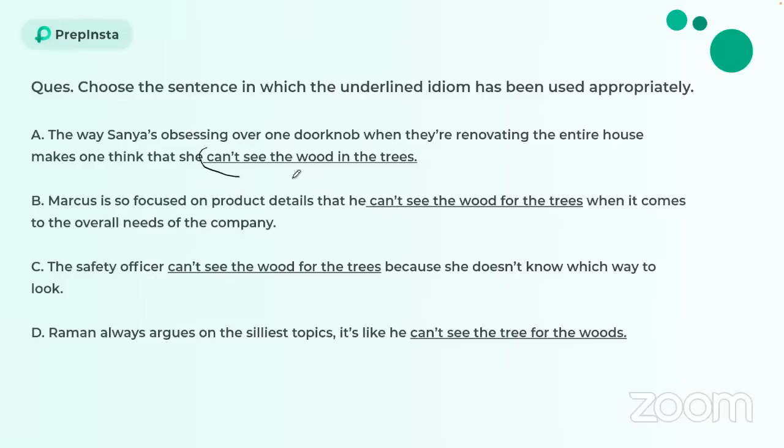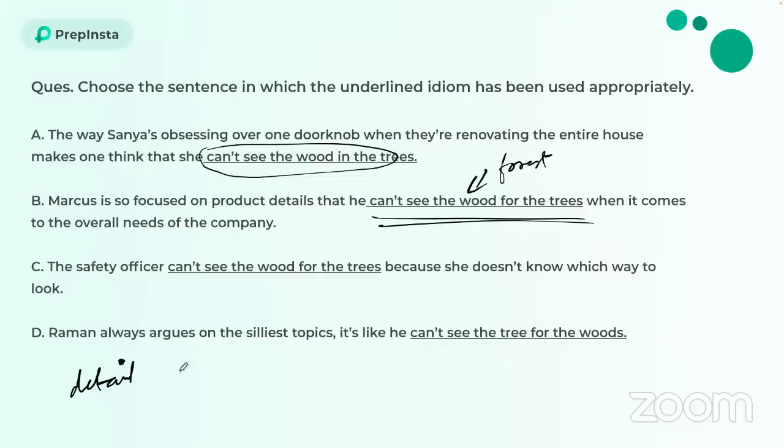So let's understand the meaning of the idiom can't see the wood for the trees. Here, wood is being synonymized as forest. All right. So can't see the forest for the trees. It means that you are paying too much attention to detail and you are ignoring a whole part of something, right? Too much into details, right?